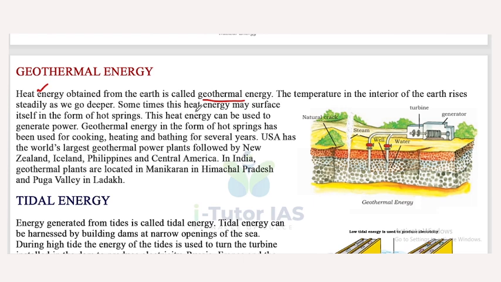Sometimes this heat energy surfaces in the form of hot springs. This heat energy can be used to generate power. Geothermal energy in the form of hot springs has been used for cooking, heating and bathing for several years. USA has the world's largest geothermal power plants, followed by New Zealand, Iceland, Philippines and Central America. In India, geothermal plants are located in Manikaran in Himachal Pradesh and Puga Valley in Ladakh.